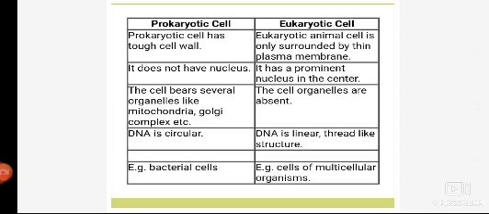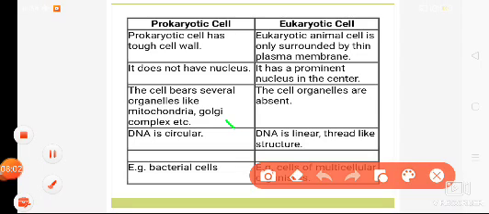So if we differentiate, the prokaryotic cells are those cells in which the nucleus is primitive or the old nucleus, or not well defined, not a proper nucleus. On the other hand, in eukaryotic, the nucleus is very well defined, it's a true nucleus, the modern day nucleus which has a proper nuclear wall. In case of prokaryotic, the nucleus does not have a proper nuclear wall. The nuclear wall is diminished or disappeared. On the other hand, the eukaryotic has a proper nuclear wall.